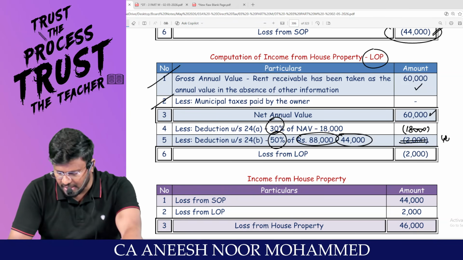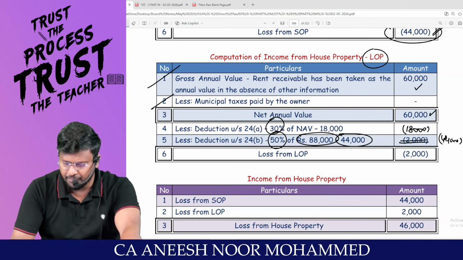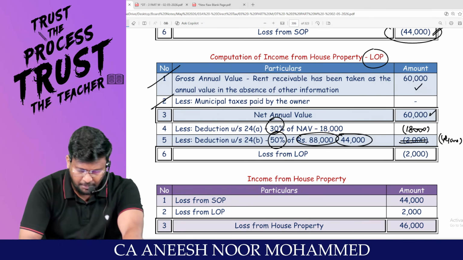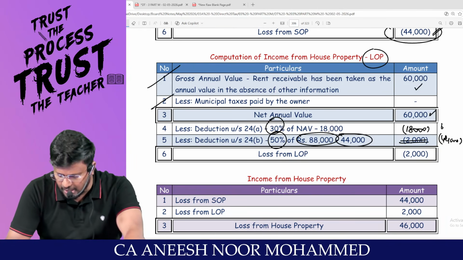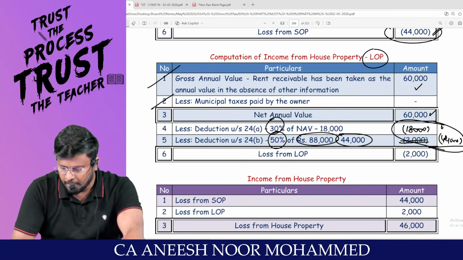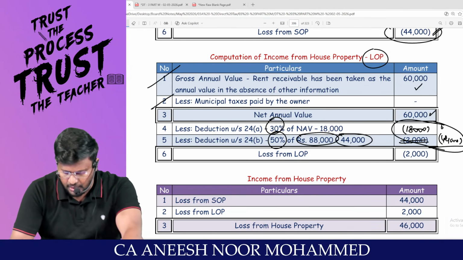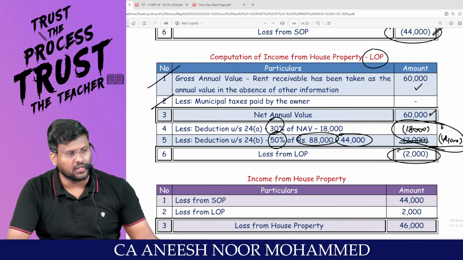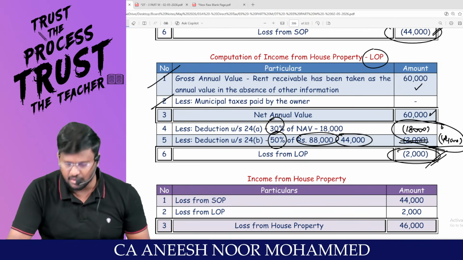44,000 should be claimed as deduction in the let out property. So 44,000 plus 18,000 means total 62,000 total deduction coming. But we are having only NAV of 60,000. It will lead to a loss of 2,000, my dear lovable students. Answer is correct.